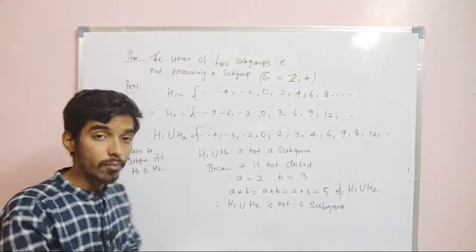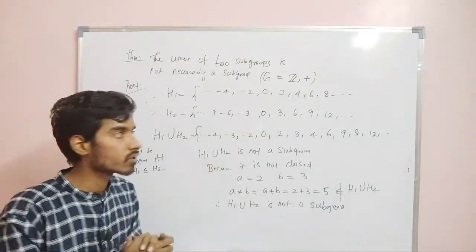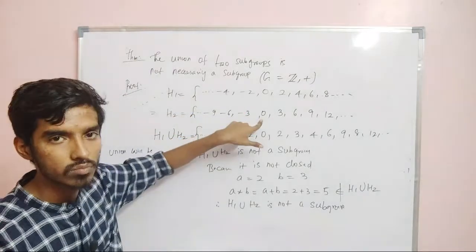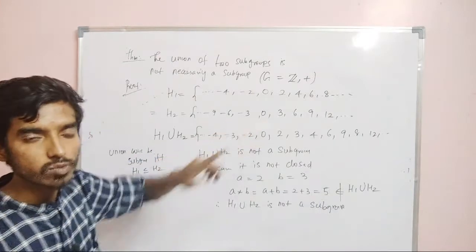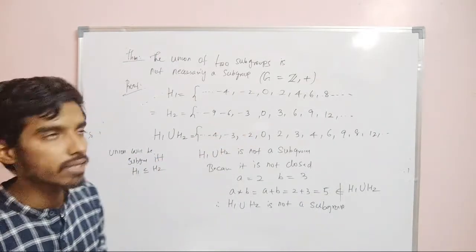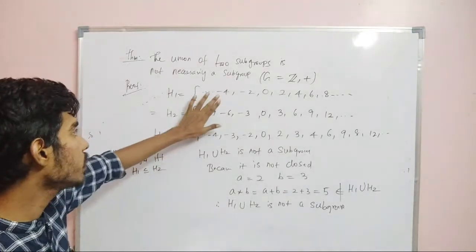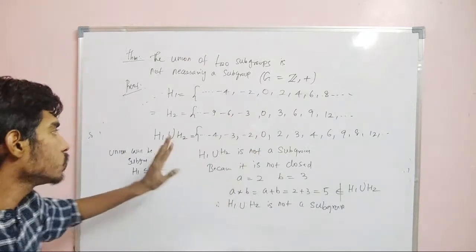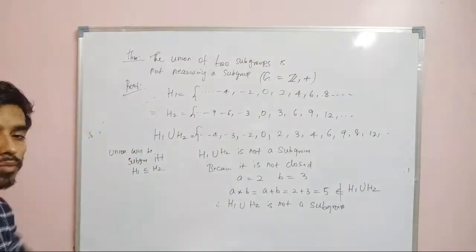But arbitrary intersection of subgroups is a subgroup. Now what can I say about the intersection of these? The intersection contains only 0, right? If a set has only one element, the identity element, it is a group. So H1 intersection H2 contains only 0, so it is a subgroup.